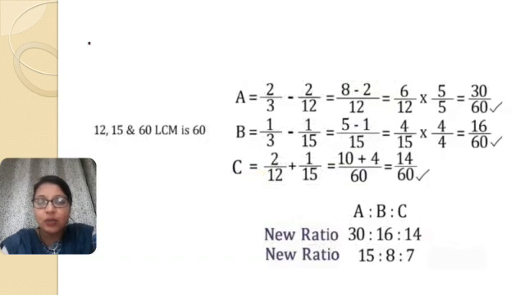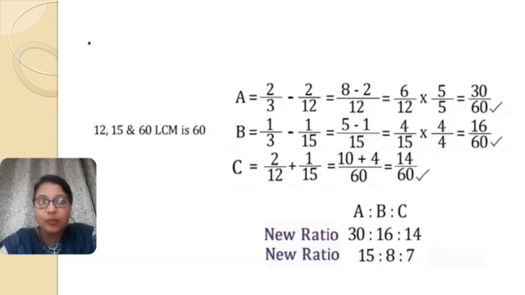So 2 by 12 plus 1 by 15. When you solve it, you will get 14 by 60. But you can see, students, that if we take 6 by 12, 4 by 15 and 14 by 60, as the denominator is not the same, we cannot say they are in a particular ratio.